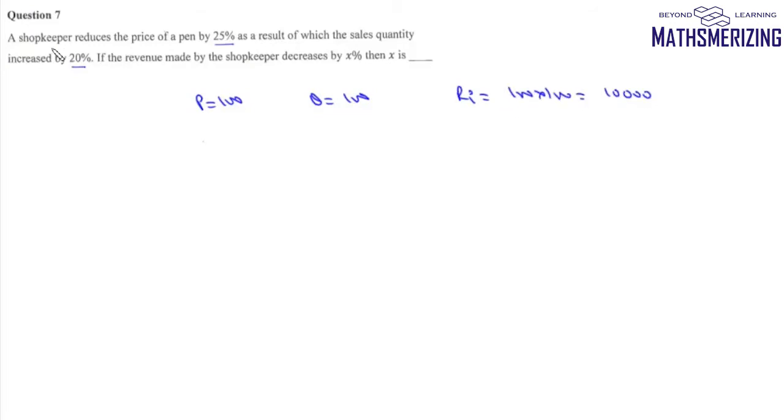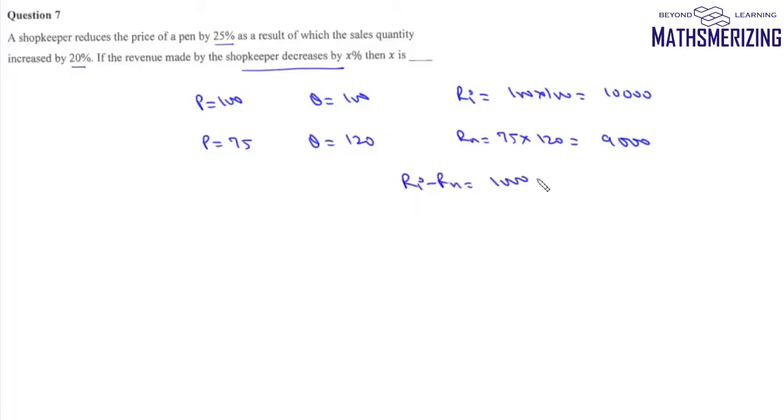Now shopkeeper reduces the price by 25%, so new price is 75, and new quantity, increased by 20%, will be simply 120. So new revenue will be 75 into 120, which is 9,000. So decrease in revenue is simply 1,000 rupees, and 1,000 is 10% of initial amount. So the value of x is simply 10.